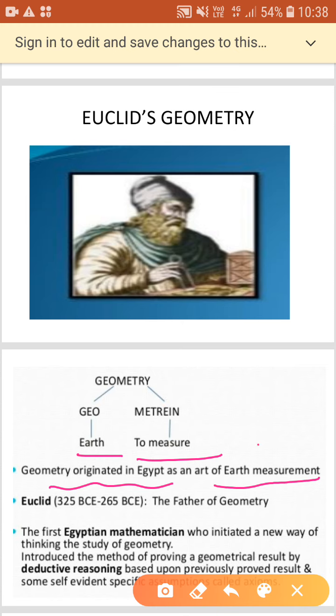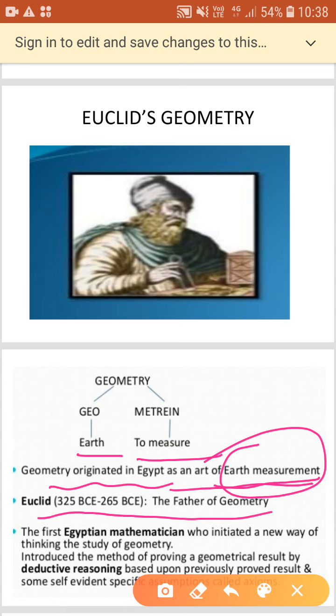Why did we need to measure earth? For agriculture, for growing and cultivating different kinds of crops. We needed to mark their boundaries, so naturally we needed to measure the land. There were some techniques that the ancient people were using, and therefore they called it measuring the earth. It is called geometry.